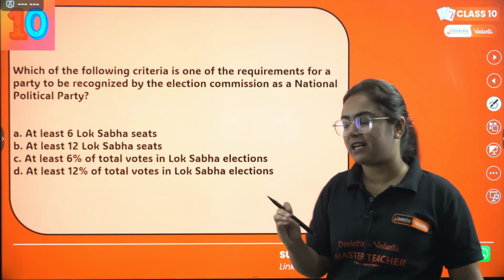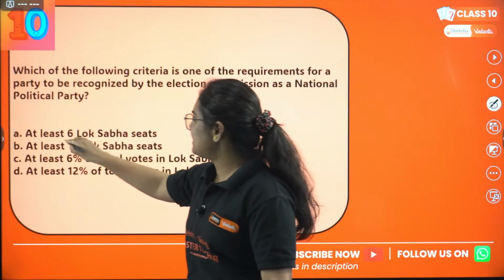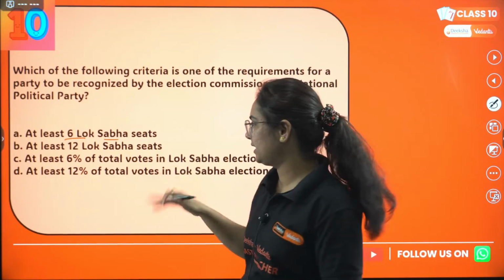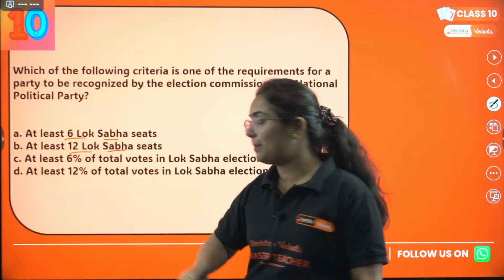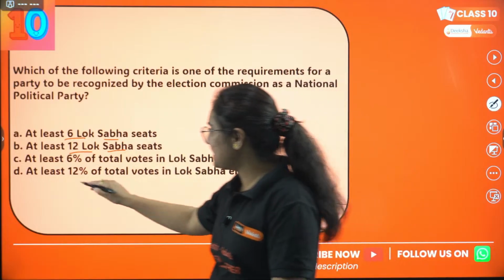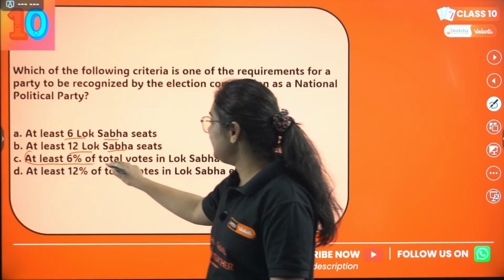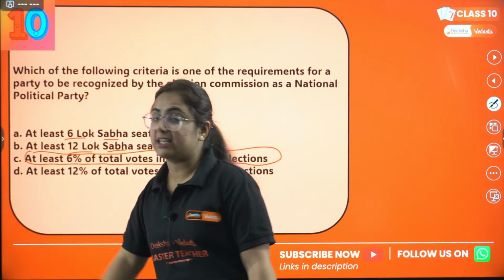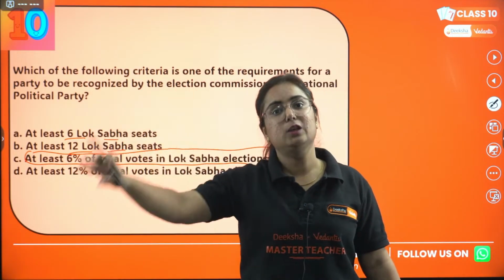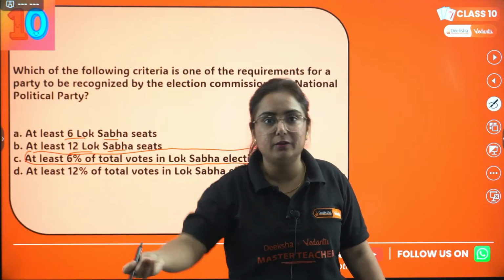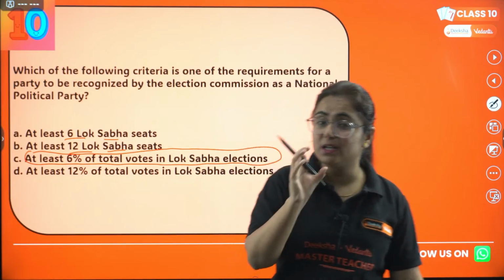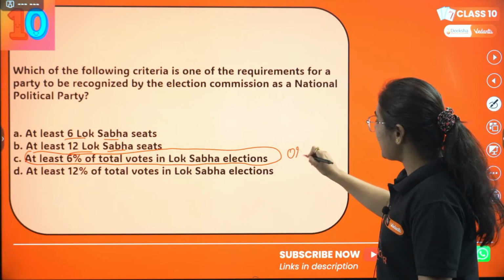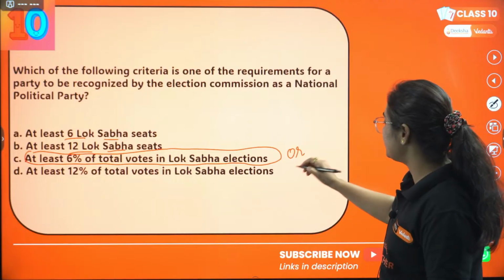Let's check whether it's correct or not. At least 6 Lok Sabha seats? Only 6 Lok Sabha seats, not correct. At least 12 Lok Sabha seats, not correct. So basically, the criteria is at least 6% of total votes in Lok Sabha elections. In total Lok Sabha seats, which is 545 right now, 6% of them should be from that political party. However, there are more such criteria we have not added over here.